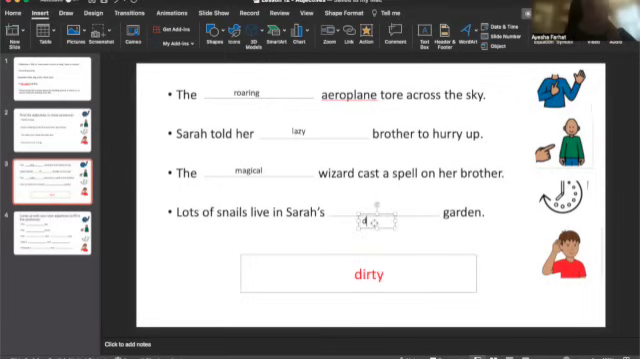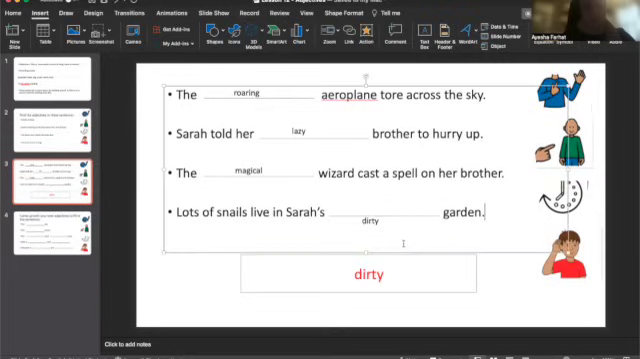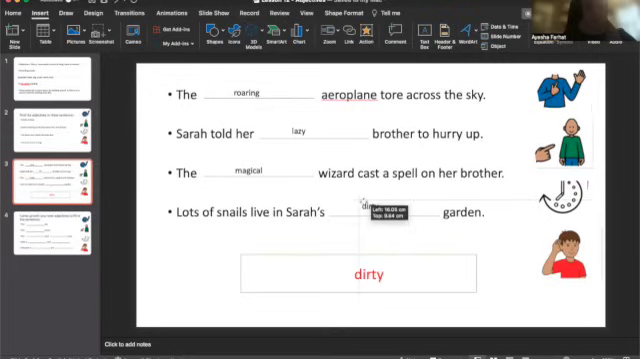This word is dirty. Let's just fill that in and put that in the right place. Good job if you had a go at filling those adjectives or describing words in.